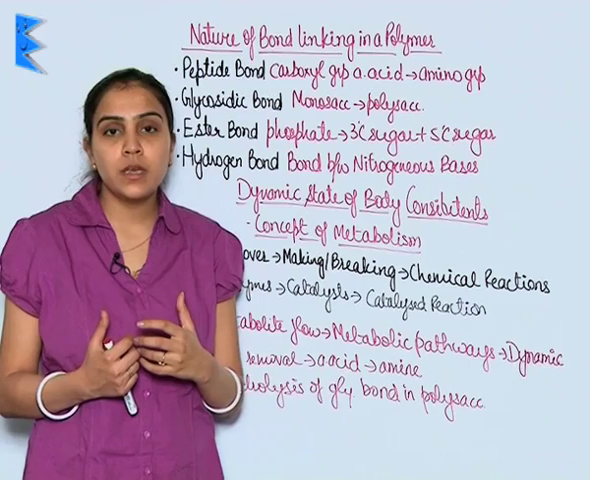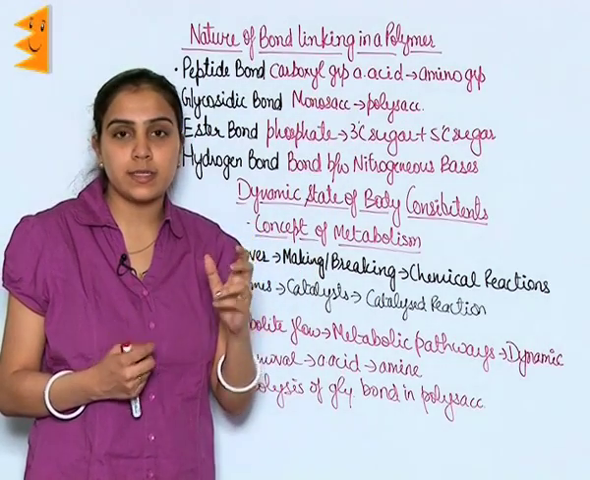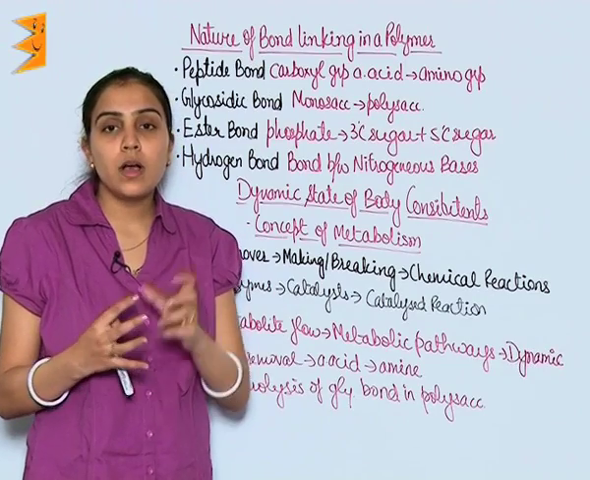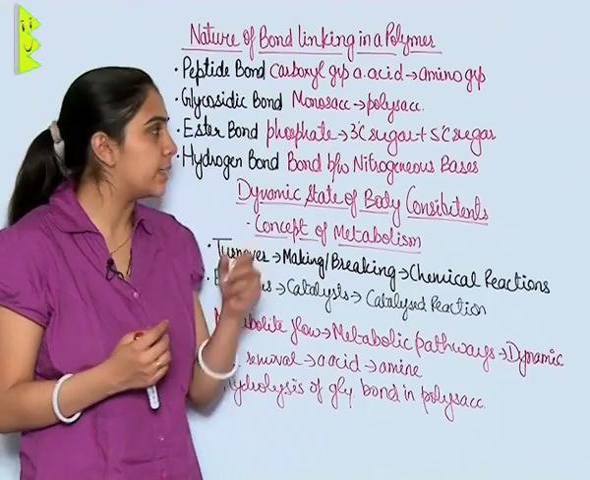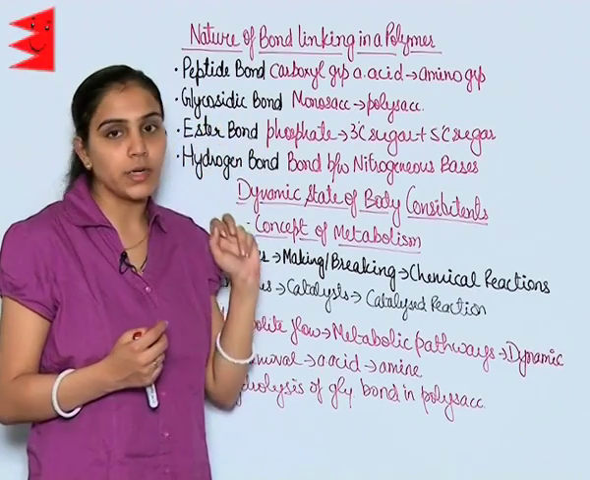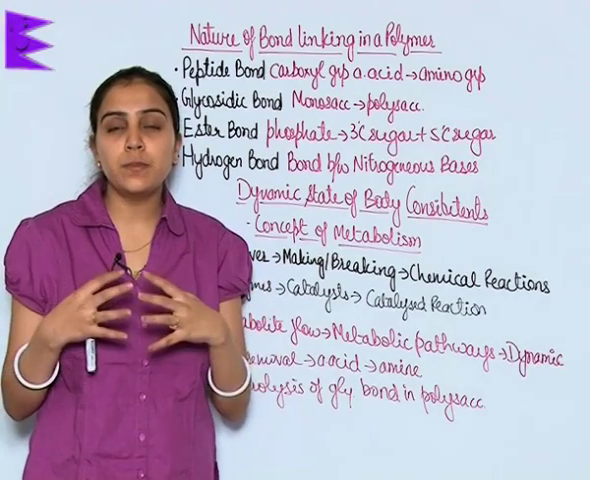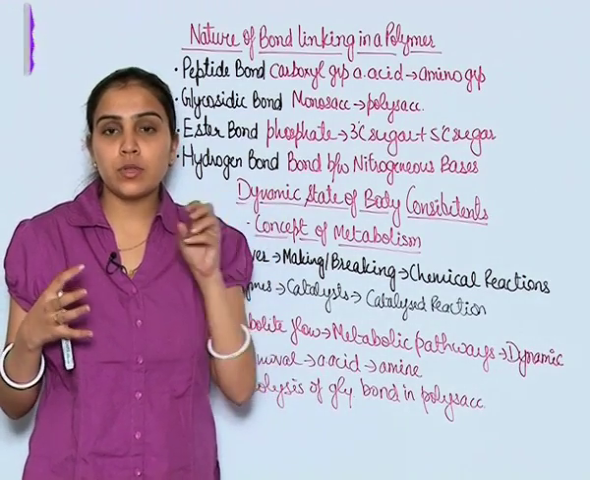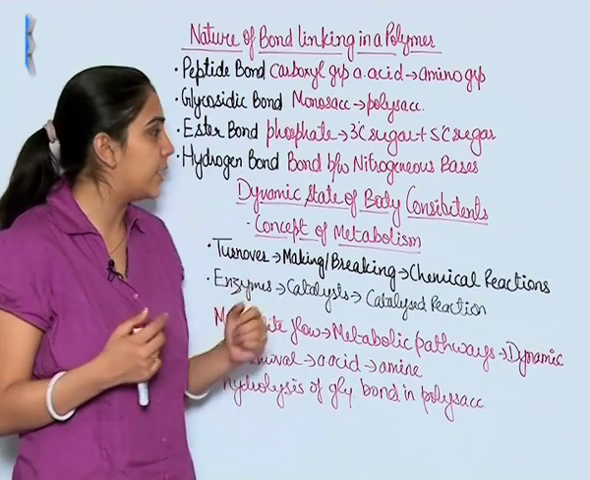It is formed when the carboxyl group of an amino acid is bonded to the amino group of the adjacent or the next amino acid. Glycosidic bond. This is the bond which is seen between different monosaccharides. Different monosaccharides link through glycosidic bonds to form polysaccharides.